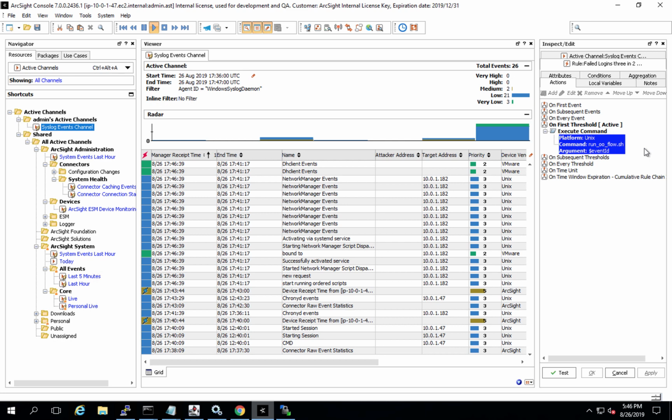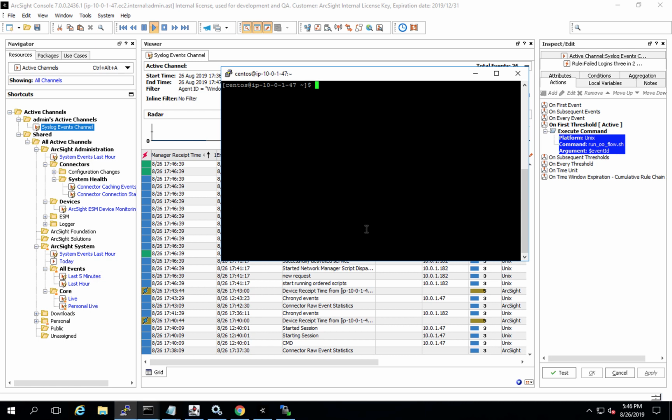And some of these details will serve as a key into our UCMDB so that we can get information from that platform about the system under attack so that we can aggregate it together and ultimately send an event back to ArcSight ESM through the syslog connector. Let's go ahead and produce this event by failing to log into the ArcSight server using SU.